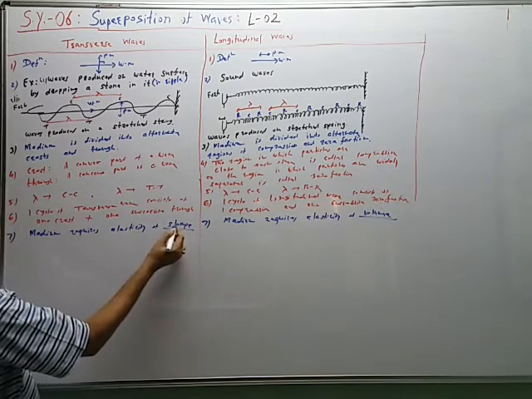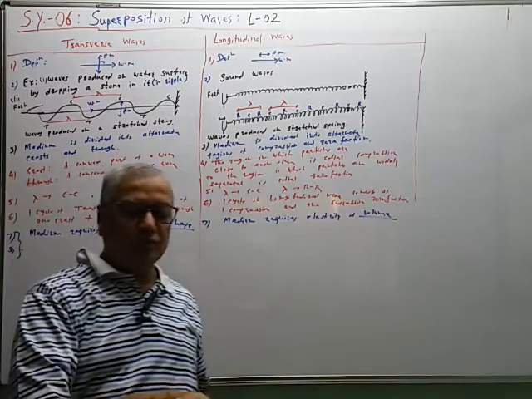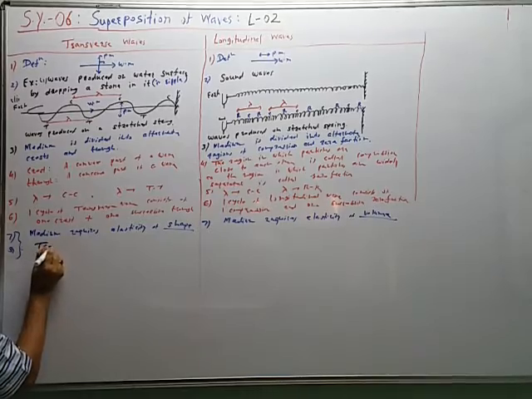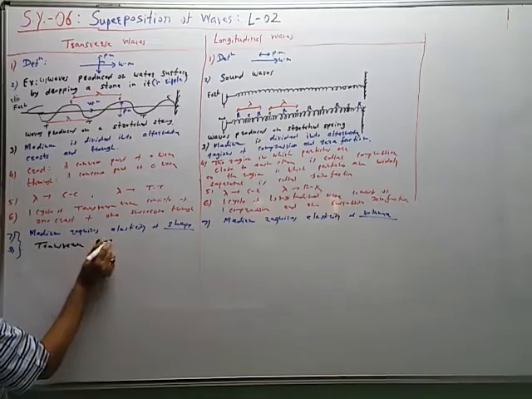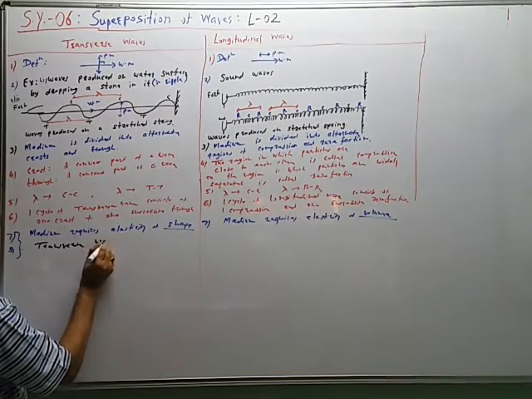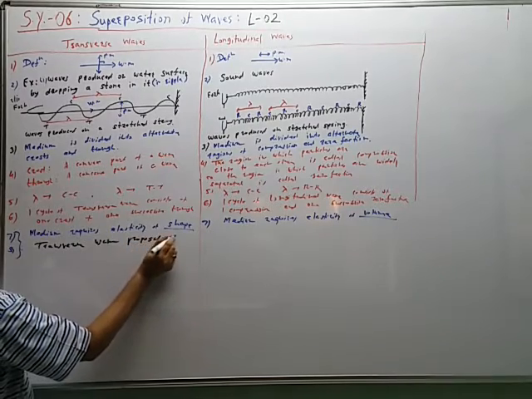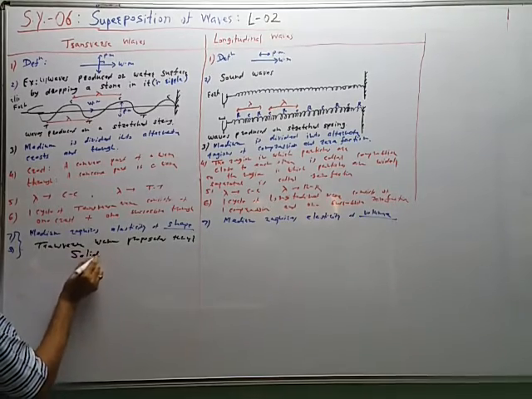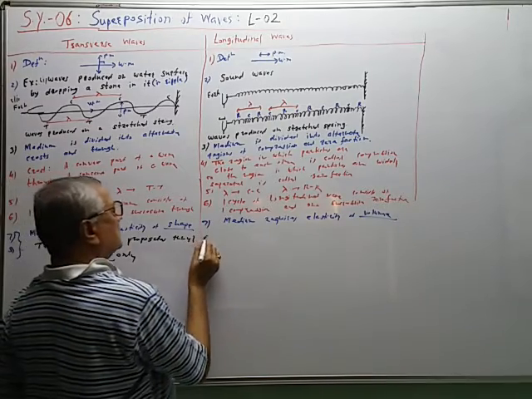Shape elasticity is possessed by solids only, and therefore, it is fine to write both together. Therefore, transverse wave propagates through solids only, because shape elasticity is possessed by solids only.